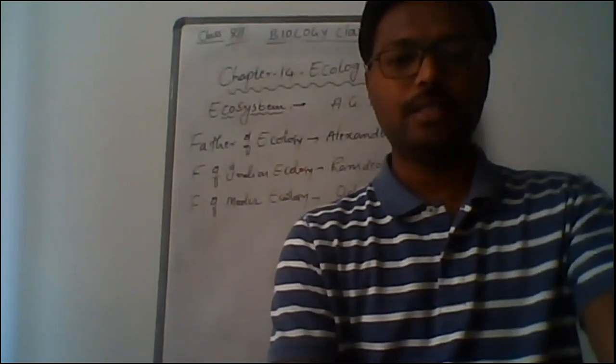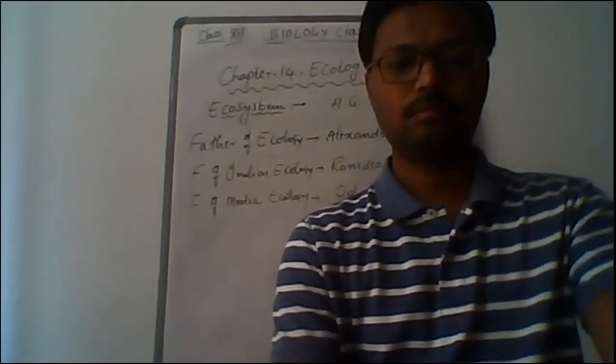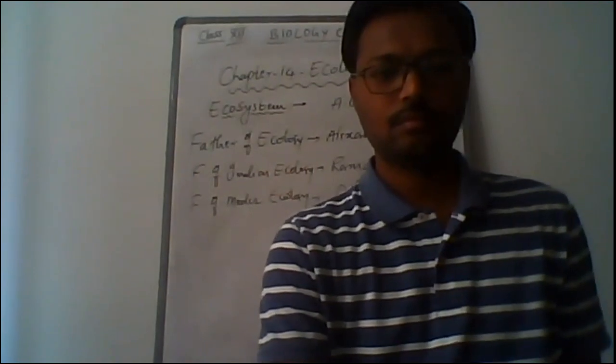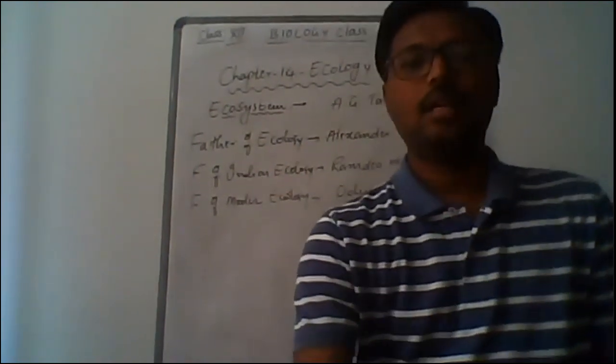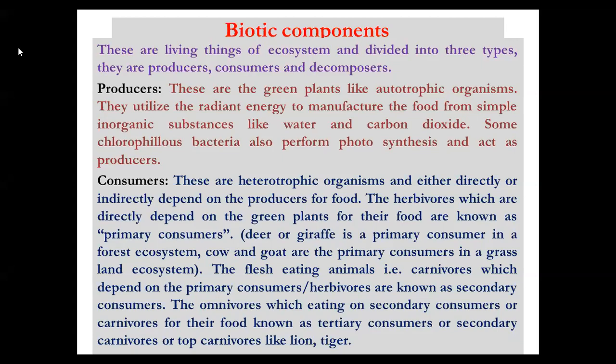what are the biotic components now? Now here are the biotic components. We already discussed this. These are the living things, mainly classified into three types: producers, consumers, and decomposers. Now, what are the producers? These are plants, autotrophic organisms. They make their own food by performing photosynthesis in the presence of sunlight, water, and carbon dioxide.